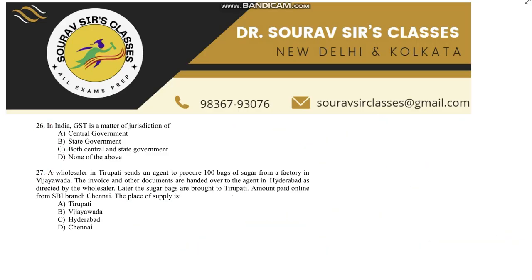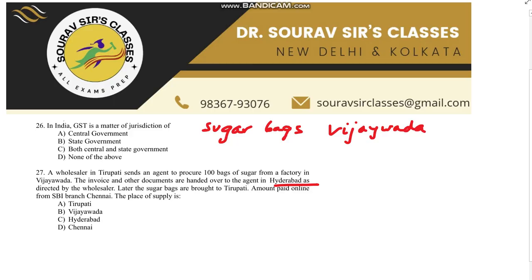The sugar bags are procured from the factory in Vijayawada, and the invoice and documents are handed over to the agent in Hyderabad, which indicates only the transaction documents. The goods are transported finally to Tirupati. Payment is made from an SBI branch in Chennai, but this does not impact the place of supply.